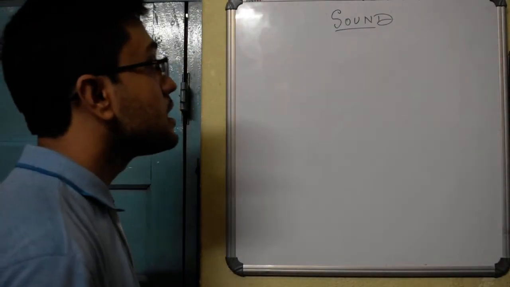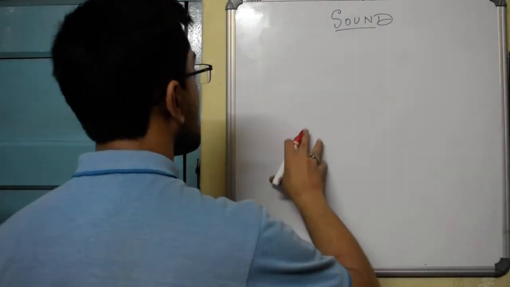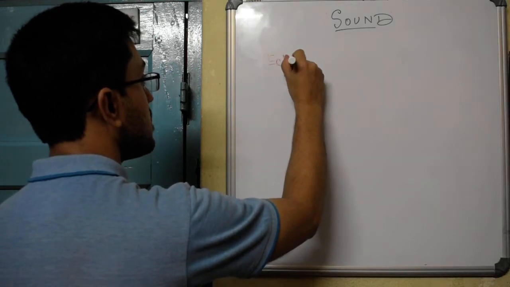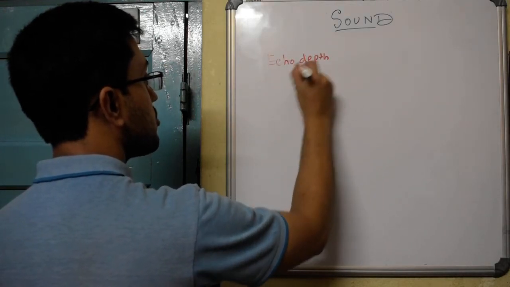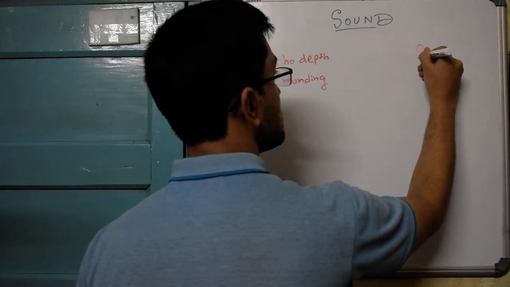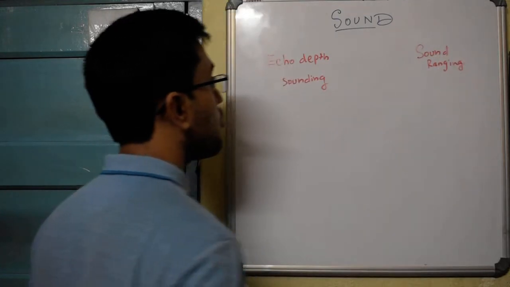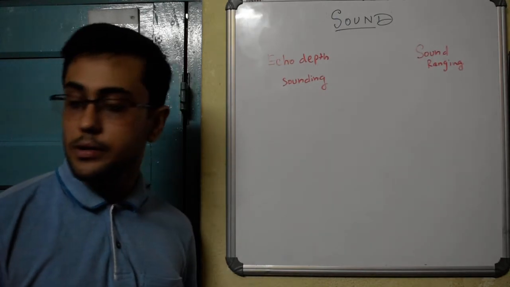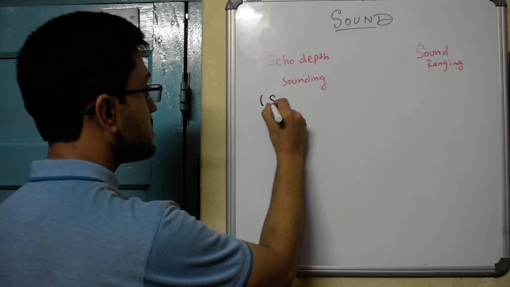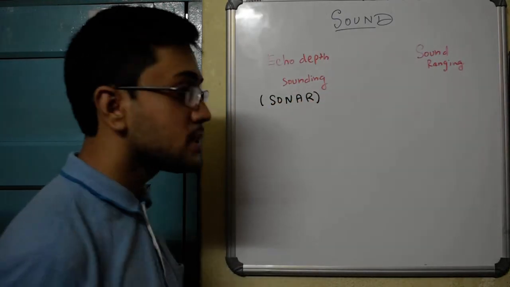Now, where are the applications for the things that we studied just now? The main applications of sound are in the area of two techniques. One of them is called echo-depth sounding. The other technique is called sound ranging. What are these? Well, what is echo-depth sounding? You must have heard the name of this instrument, sonar.